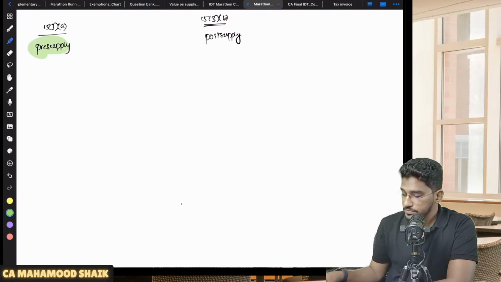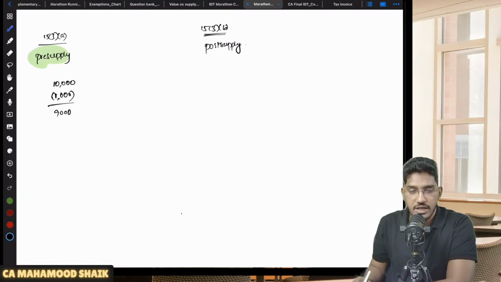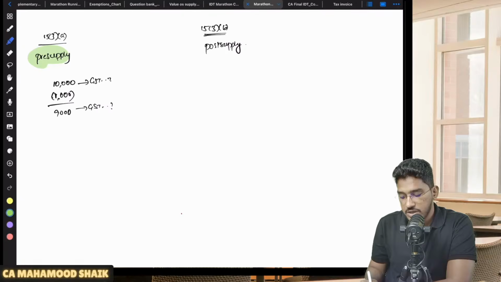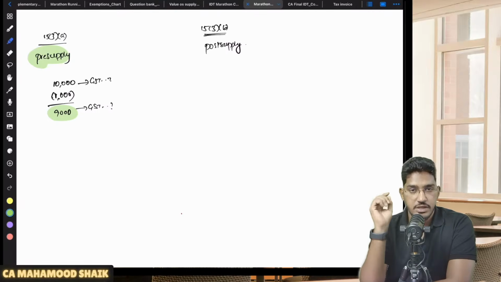So if the discount was duly recorded on the invoice, say 10,000 worth of shopping I have made, they have given me a discount amounting to 10%, and they have shown it in the invoice also, 9,000 rupees net they are collecting from me. Now GST should be charged on what value? Should the GST be charged on this 10,000 rupees, or on this 9,000 rupees? So 15 subsection 3 clause A clarified that the GST has to be charged on 9,000 rupees. Those discounts which are given at the time of making supply and which are duly recorded on the invoice are called pre-supply discounts, and they must be excluded from the value of supply. On that you are not required to pay the GST.